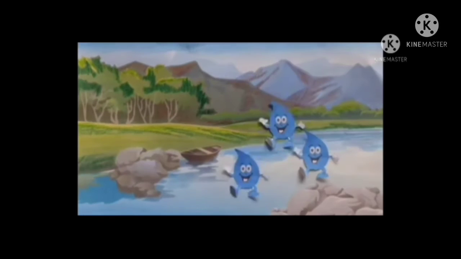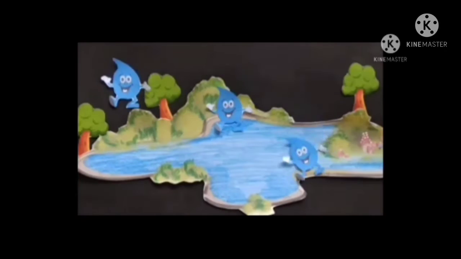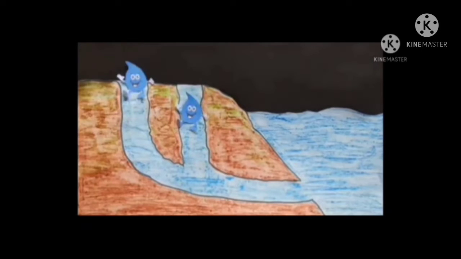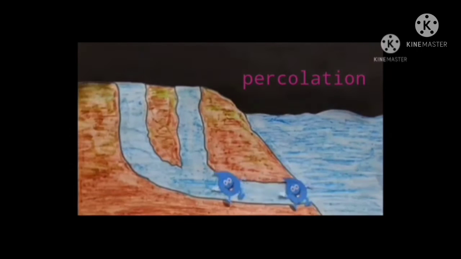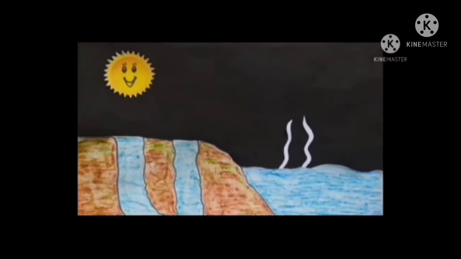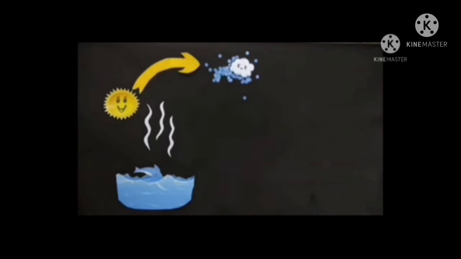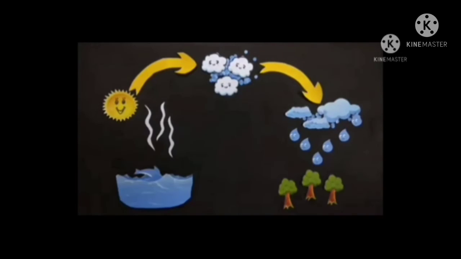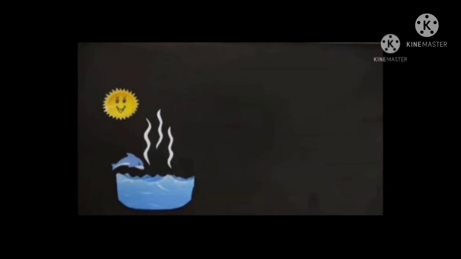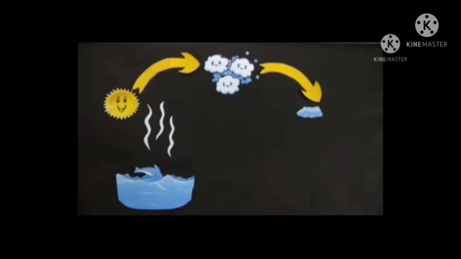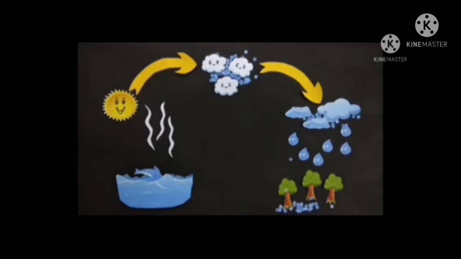These water drops, which we call rain, fall in the oceans, lakes and ponds, and some part of it also goes under the earth, which is called percolation. So the rainwater gets collected. The sun shines again, the water gets heated again, the clouds form again, and the rain happens again. Just like a cycle goes round and round, the water cycle also goes round and round. So, the continuous journey of water in nature from earth to clouds and back to the earth is called water cycle. It includes evaporation, condensation and precipitation.